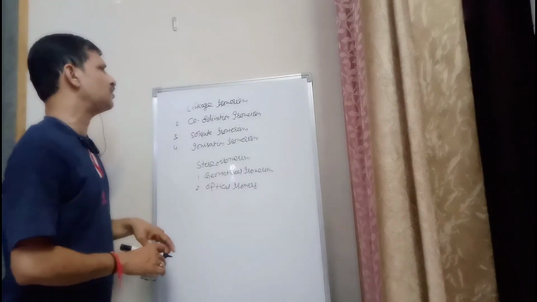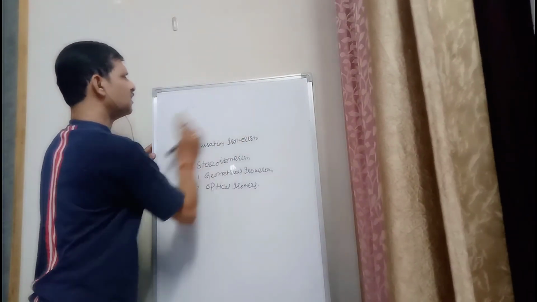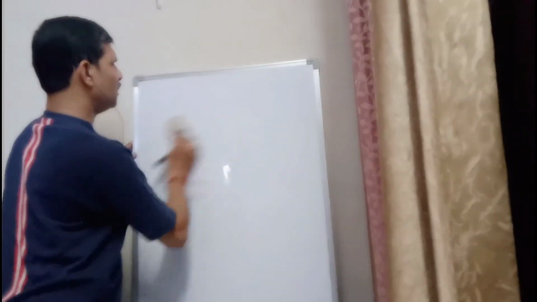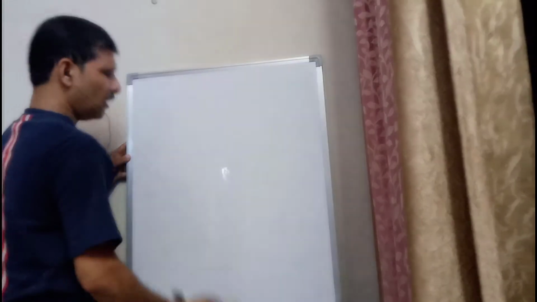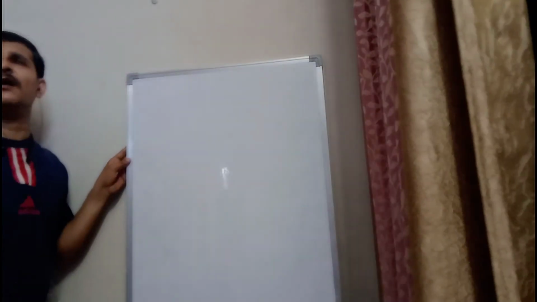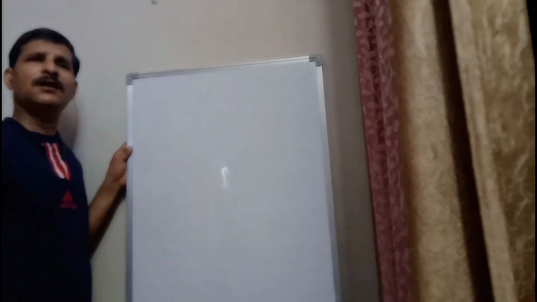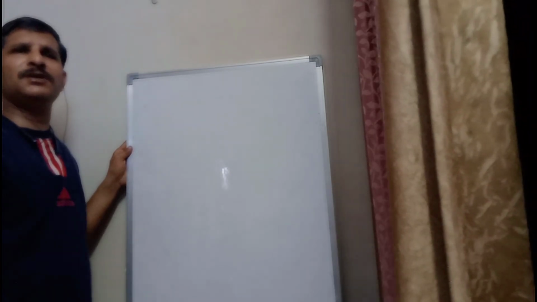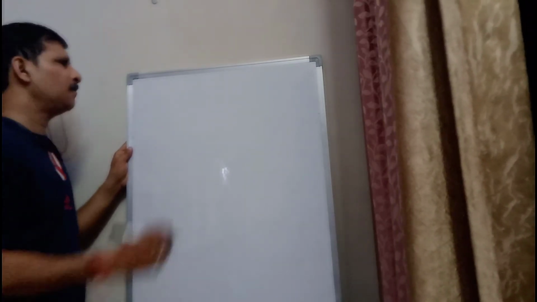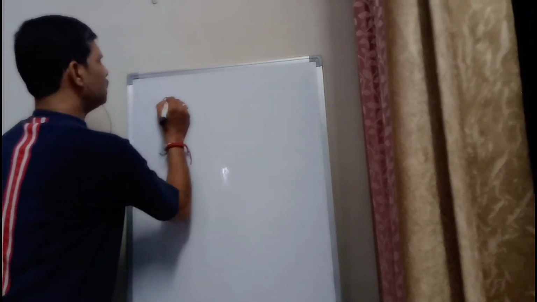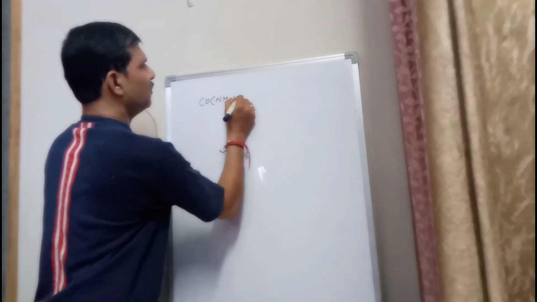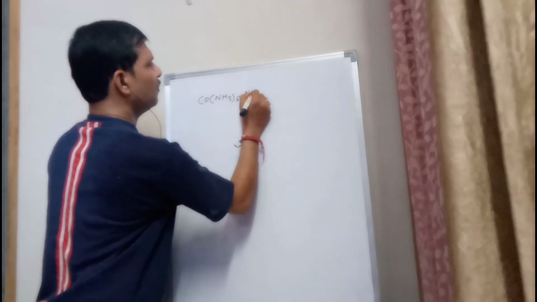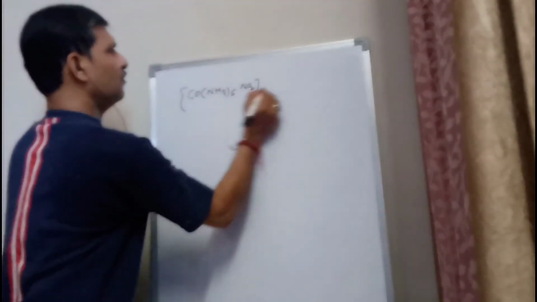Now we are going to study linkage isomerism first. As far as linkage isomerism is concerned, in the linkage isomers, in the coordination entity, one of the ligand ions or ligand species is an ambidentate ligand. The example of this is Co(NH3)5NO2 Br2.